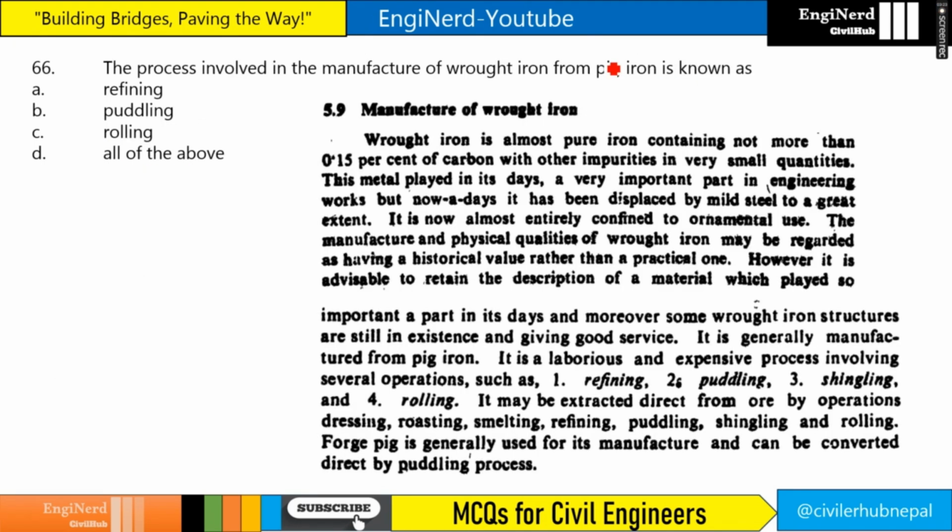The process involved in the manufacture of wrought iron from pig iron is known as, so from manufacture of wrought iron from pig iron. Pig iron is only mentioned, so we'll go for all of the above. If forge pig was mentioned, then we would have to take puddling, right? Now for this particular question, it will be all of the above.